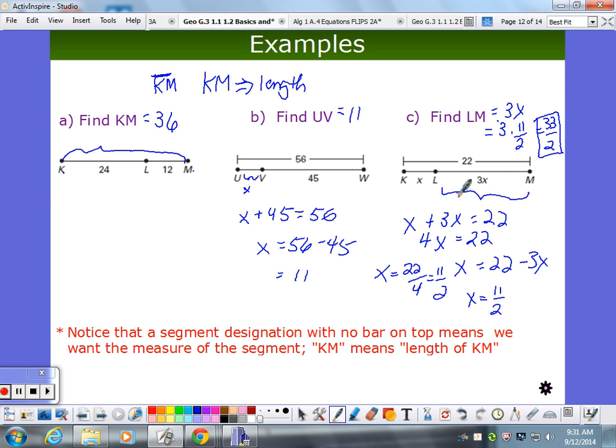Be very careful, which I wasn't just now, to really read the question. Did we find what we were asked to find? Very common to say, I found x, I'm done. And if it says find x, you are done. But if it says find some length, you may have some business to do. If it said find KL, you would be done. And so that's how we do those.